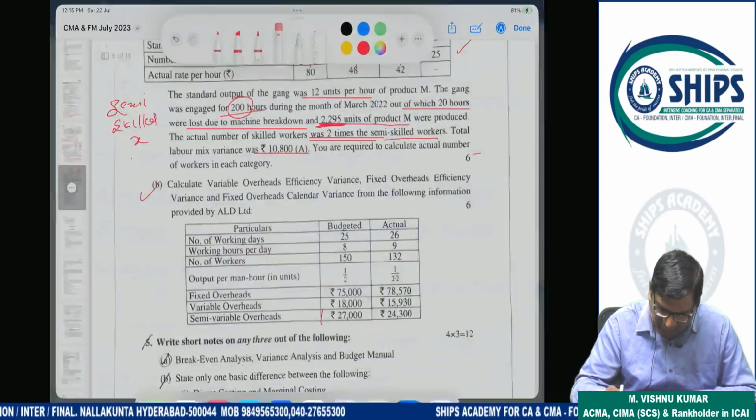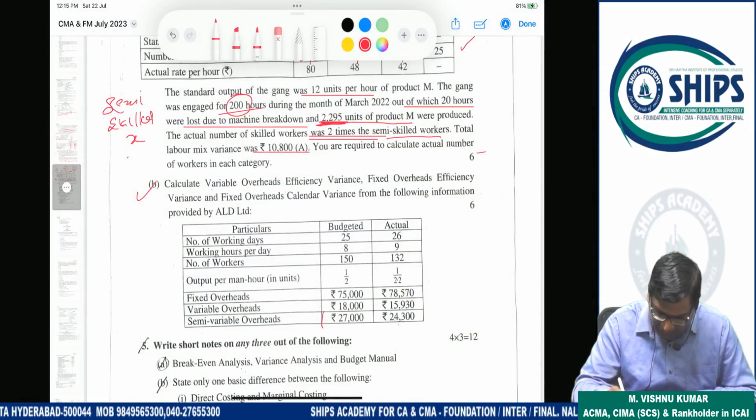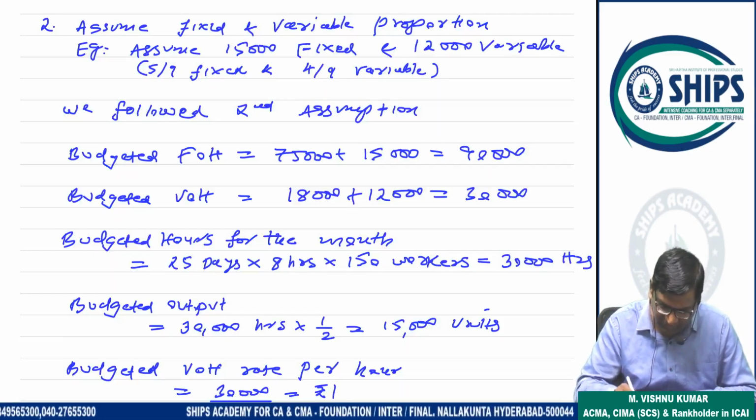Now output also we have to calculate. Output is 1 by 2, means in 1 hour, half unit is produced. Here in 1 hour, 1 by 2 units produced. So budgeted output is 30,000 into 1 by 2.